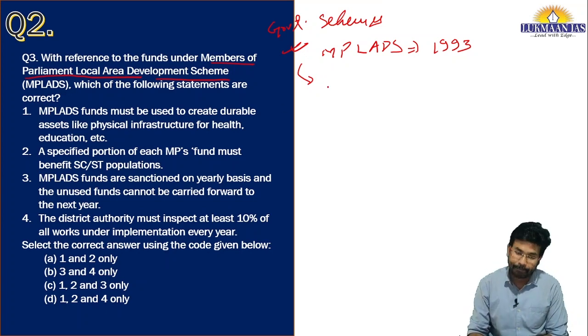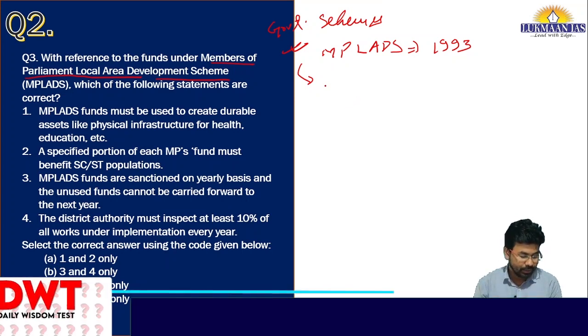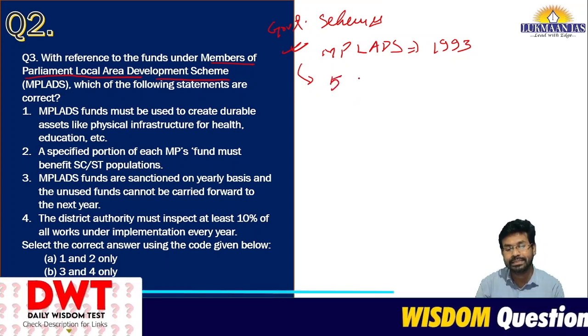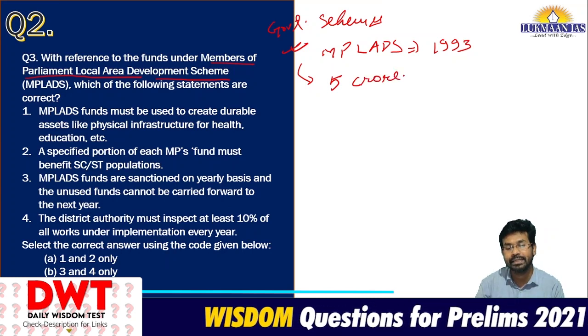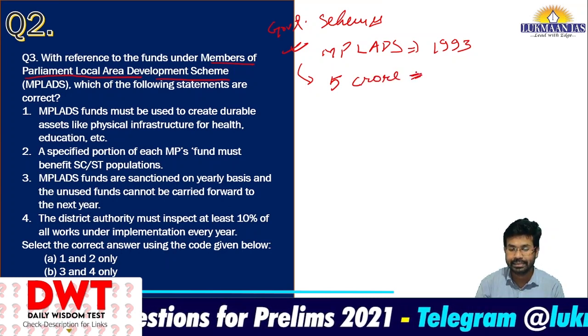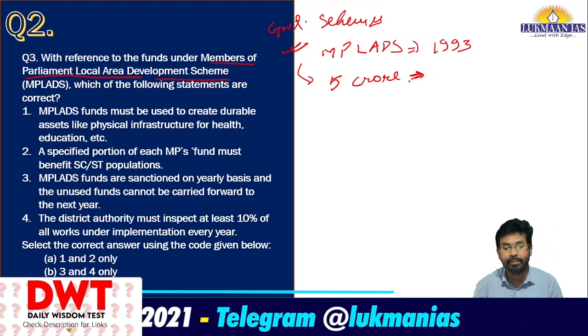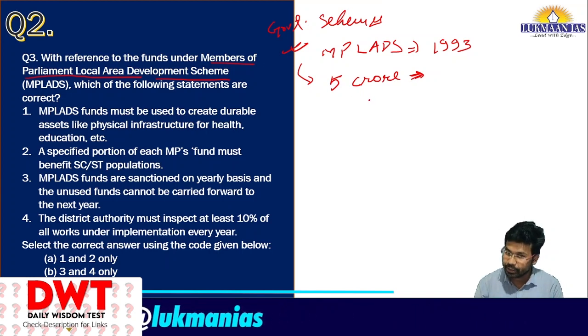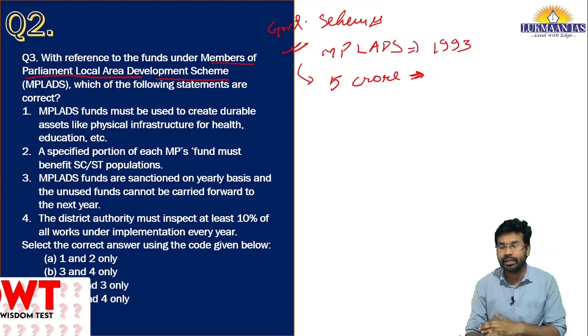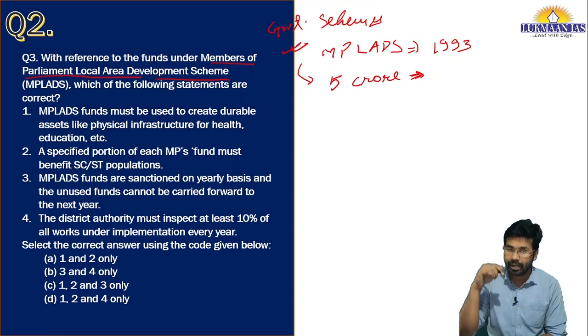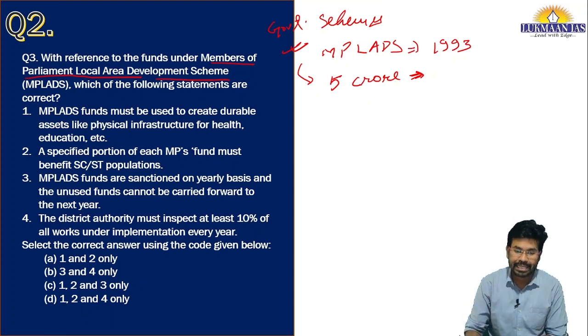Under this particular scheme, the members of parliament can recommend certain developmental work in their constituency, and for that purpose 5 crore rupees is granted by the government of India to the district authority in a particular constituency where a member of parliament resides. This 5 crore rupees is given in two installments of 2.5 crore each.